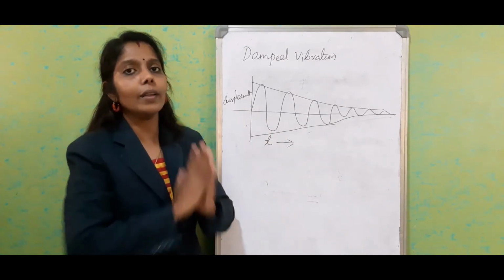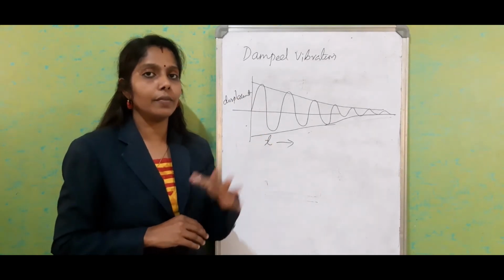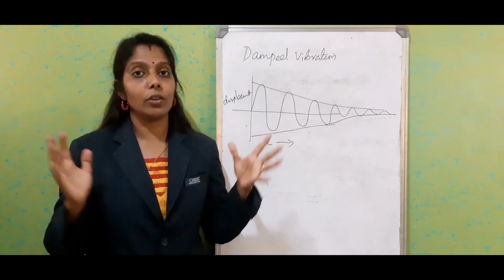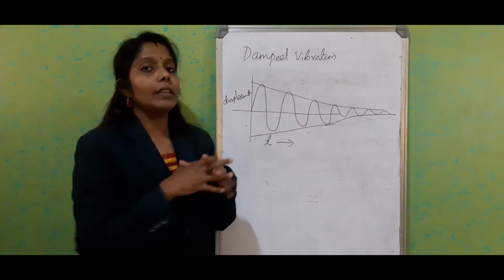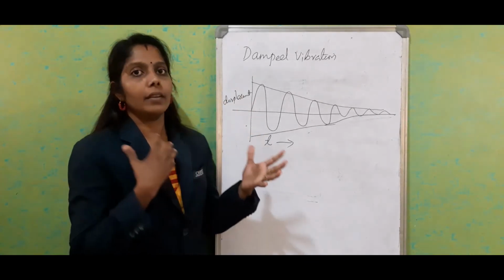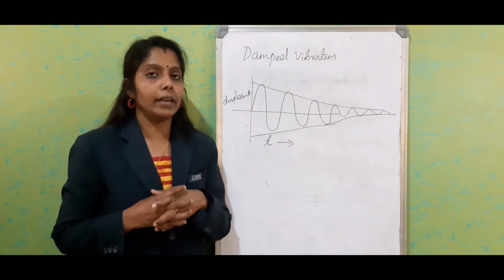All the examples we mentioned for natural vibration, if they happen in normal surroundings, are examples of damped vibration. Initially, when set into vibration, the body possesses maximum energy.